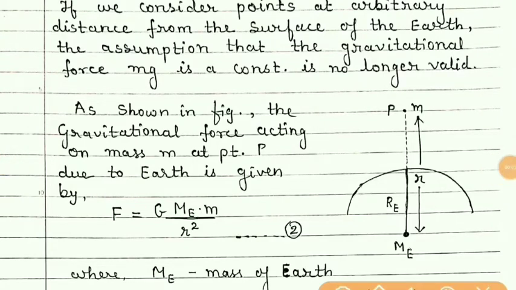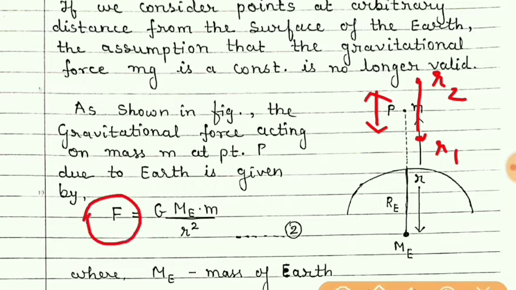Now students, if we take these 2 points at distance r1 and at distance r2, whose difference is very large, then this force will not remain constant. The gravitational force acting at this point r1 will be different than at this point r2, because here the distance is very large.